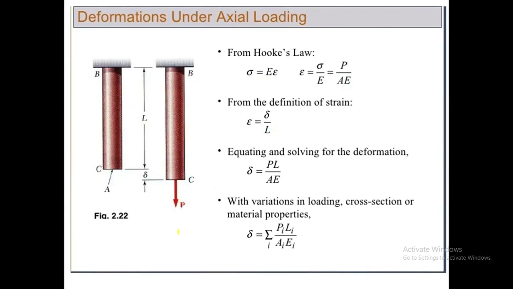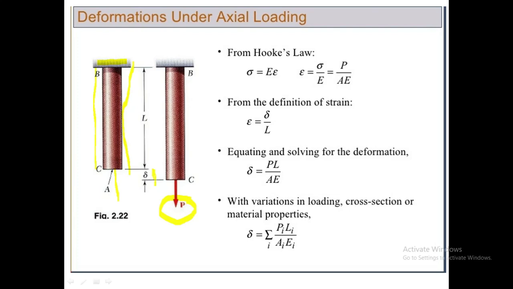Next point is the deformation under axial loading. Consider here a bar, fixed at one end and free at the other end, where an axial pull force P is applied. The bar has length L, and due to this force P, some elongation occurs. That change in length is delta L, as shown here.